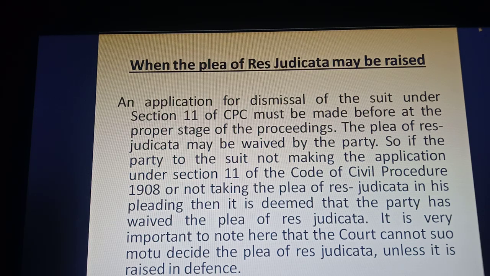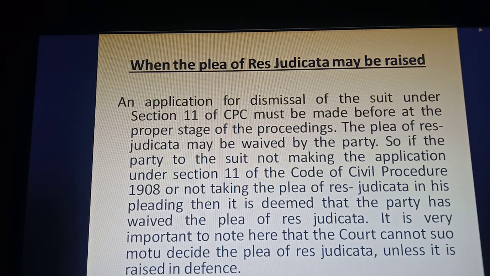First of all, we have to study what is written in my notes. An application for dismissal of the suit under section number 11 of CPC must be made before the court at the proper stage of proceedings. And what can be called the proper stage of proceeding? Normally before framing the issues, or if the issues have already been framed, before the starting of the evidence. The plea of res judicata may be waived by the party. If the party is not interested in taking the plea of res judicata, then it can be waived by the party.